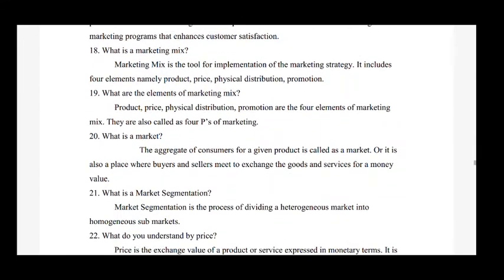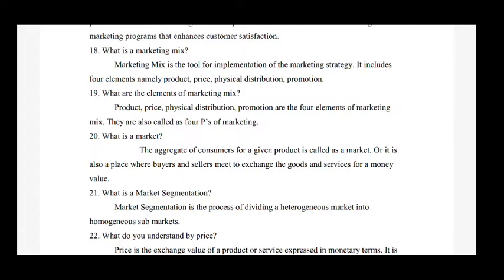Next question is, what is marketing mix? So the answer is, marketing mix is the tools for implementation of the marketing strategy. It includes four elements, namely product, price, physical distribution, and promotion. Next question is, what are the elements of marketing mix? So the answer is, product, price, physical distribution and promotion are the 4 elements of marketing mix. They are also called the 4 P's of marketing mix.